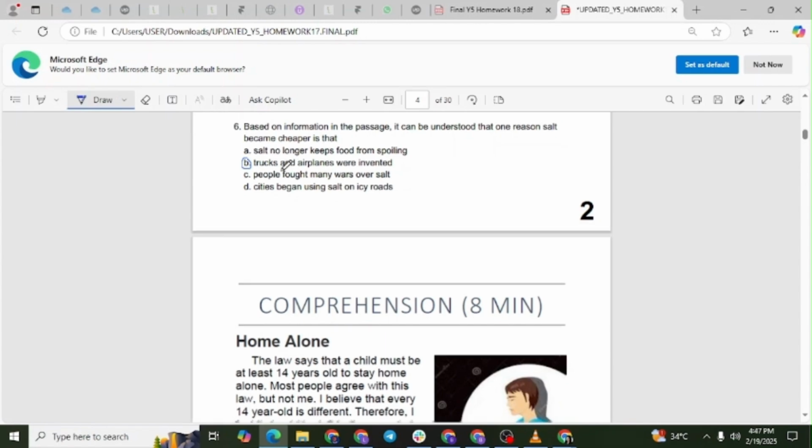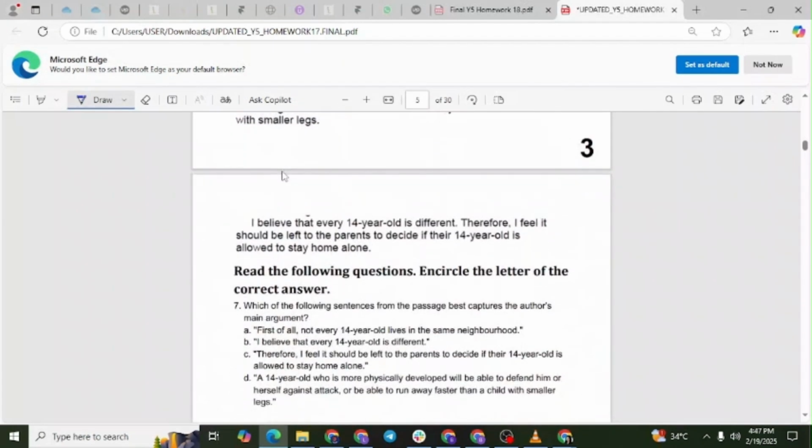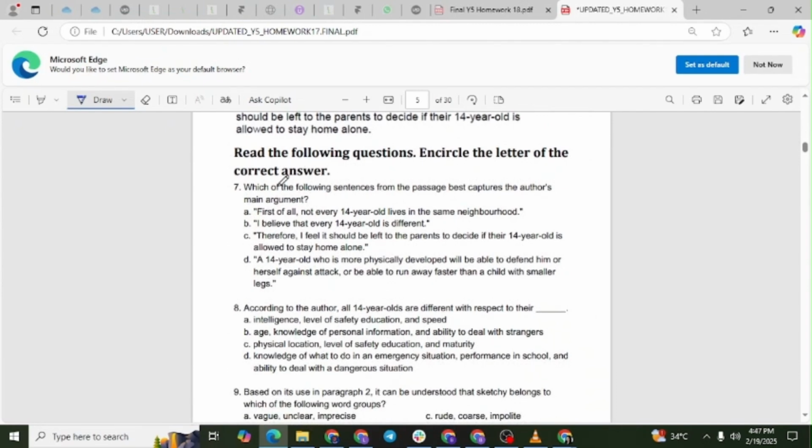Read the following questions. Encircle the letter of the correct answer. Question number 7. Which of the following sentences from the passage best captures the author's main argument? Option A. First of all, not every 14-year-old lives in the same neighborhood. Option B. I believe that every 14-year-old is different. Option C. Therefore, I feel it should be left to the parents to decide if their 14-year-old is allowed to stay home alone.